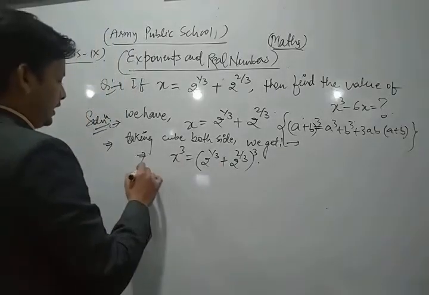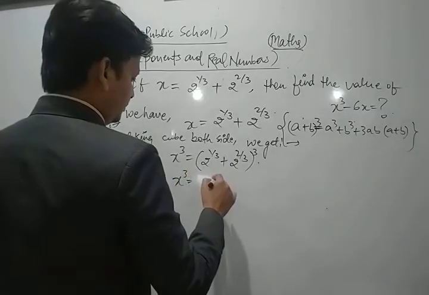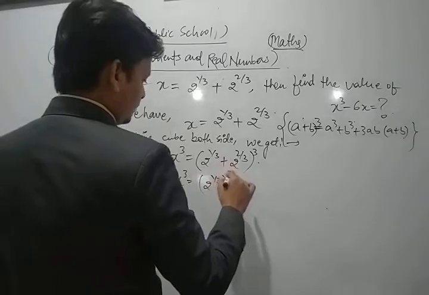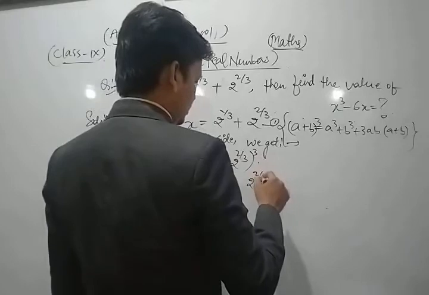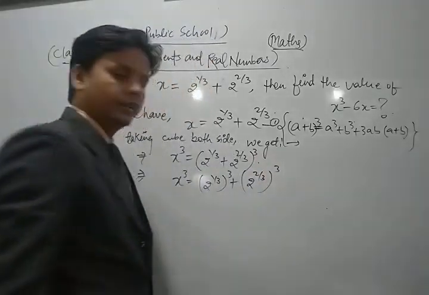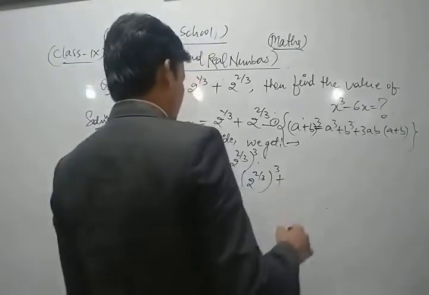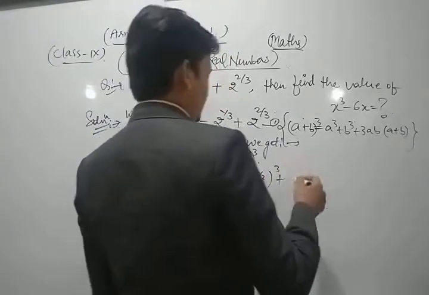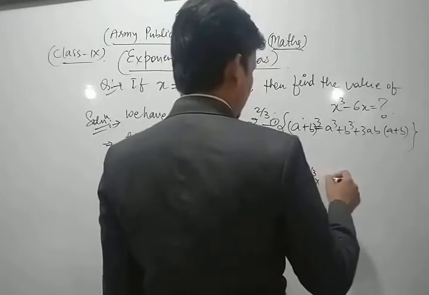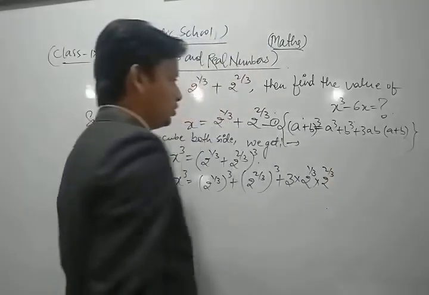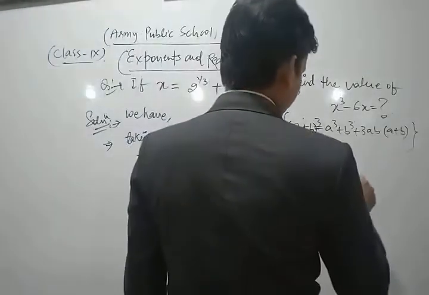Now we can write it as a plus b whole cube: a cube plus b cube plus 3ab in bracket a plus b.